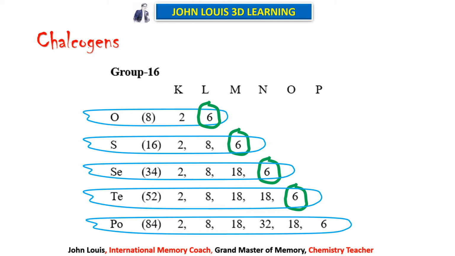Instead, what can they do? They can easily accept 2 electrons in the outermost orbit, because they already have 6 electrons there. Gaining 2 electrons to attain stability is much easier than losing 6 electrons, and the penultimate orbit does not have the inert gas configuration. Therefore, the only option to attain stability here is to gain 2 electrons.